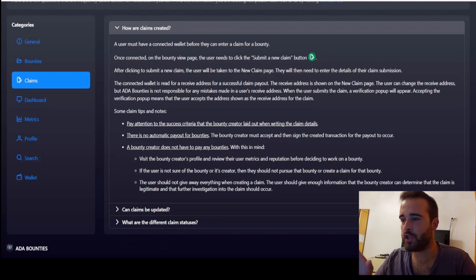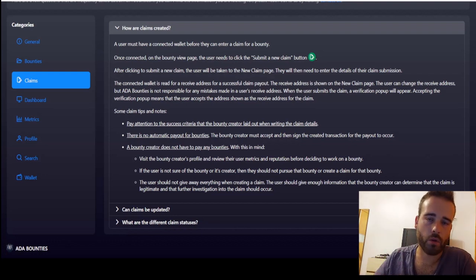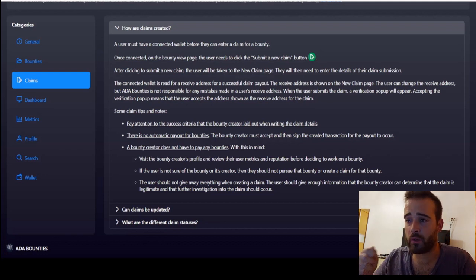To reduce those kinds of situations to a minimum, you should first pay attention to the success criteria for the proposal to make sure that you're eligible word by word. There is nothing they can state against that, because you need the bounty creator to accept your offer. And secondly, you need to bear in mind that there is no mechanism to force the bounty creators to pay you any ADA bounties. You should check their reputation, check their metrics, and see if they are someone that usually accepts claims and pays for their bounties. That information is in their profile and is in the reputation system.